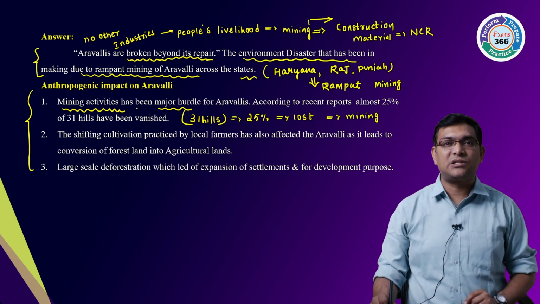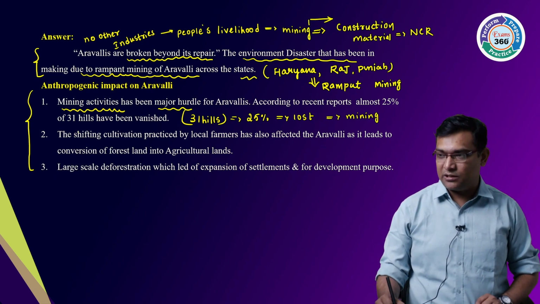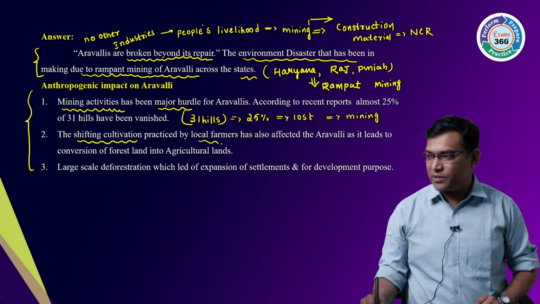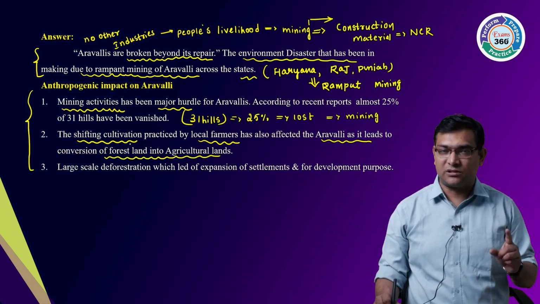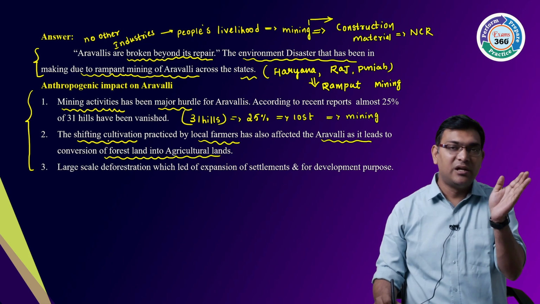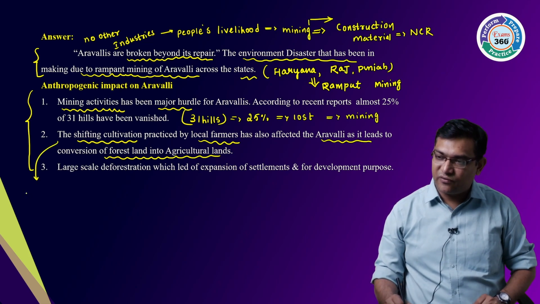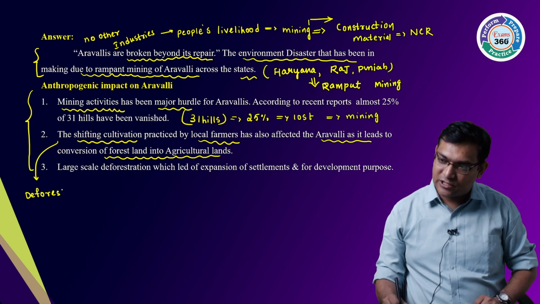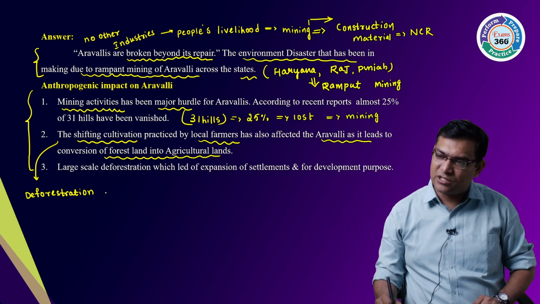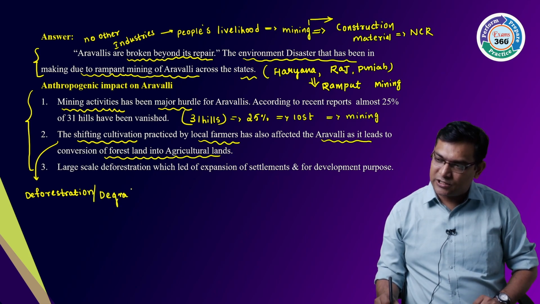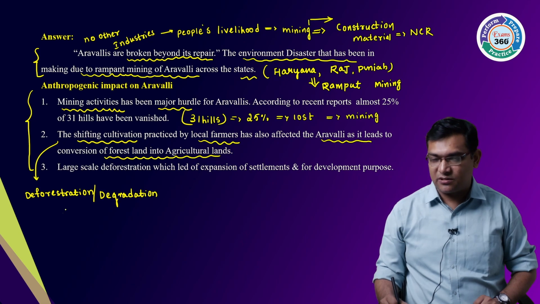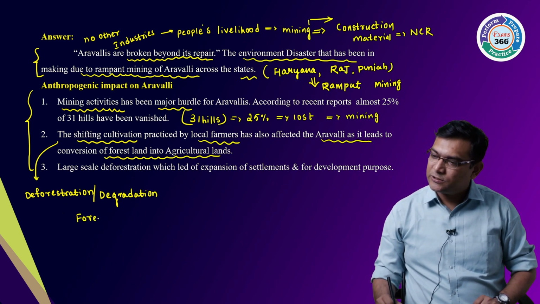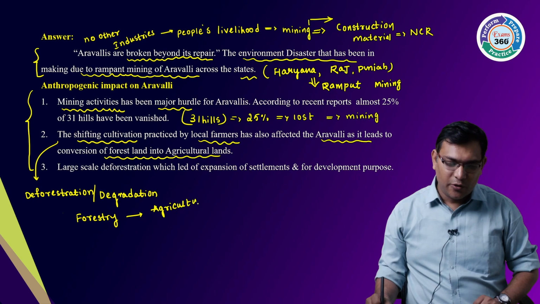Next, the people here are practising shifting cultivation, slash and burn. The shifting cultivation practised by local farmers also affected the Aravalis and leads to conversion of forest land into agricultural lands. So there is degradation of forest, deforestation, degradation of land, and conversion of land for non-forest purposes, from forestry to agriculture. So this is one thing.